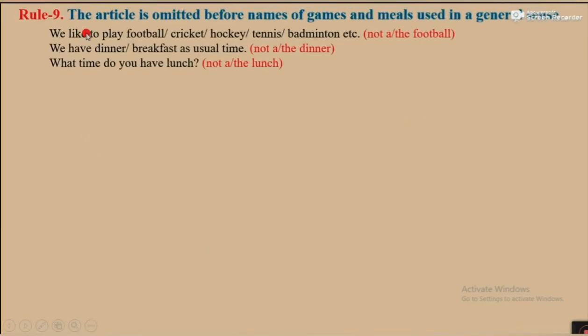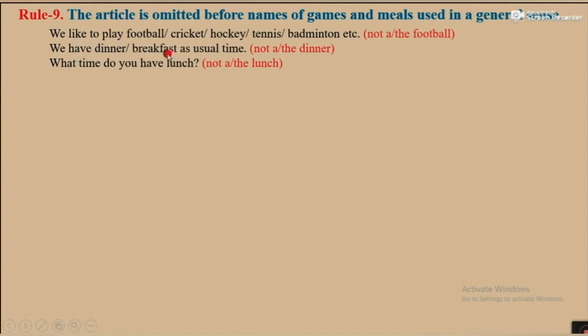Rule number 9. The article is omitted before names of games and meals used in a general sense. We like to play football, cricket, hockey, tennis, badminton, etc. Not a or the football. Okay? We can't say we like to play the football. Rather, we should say we like to play football.